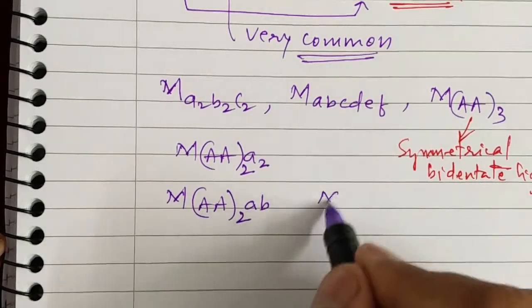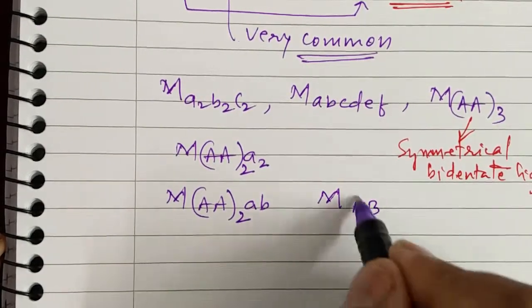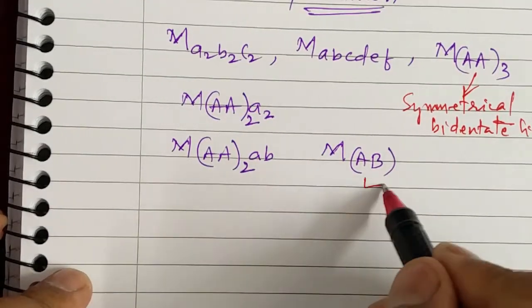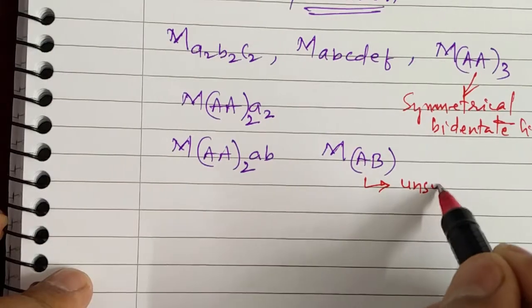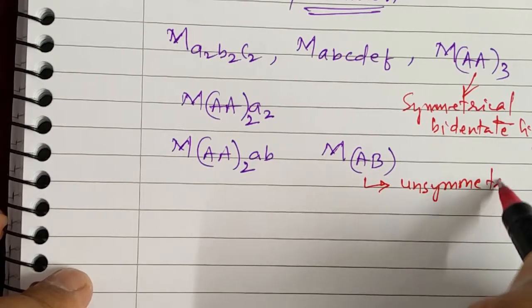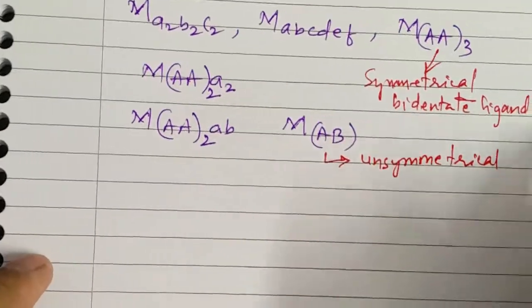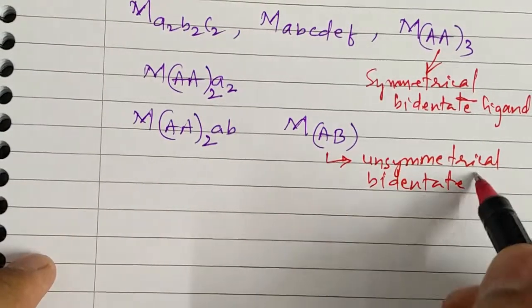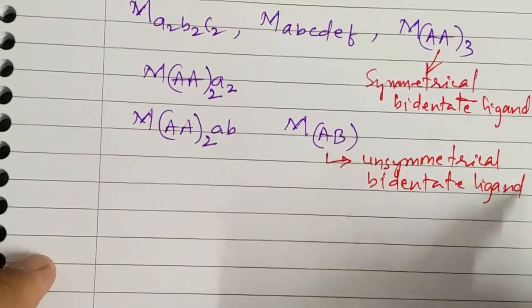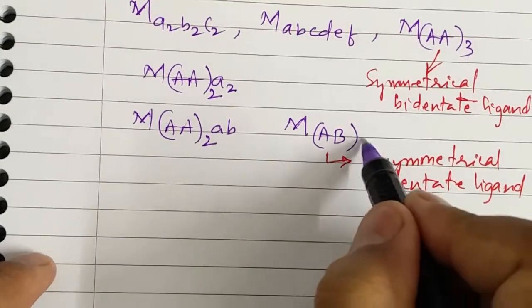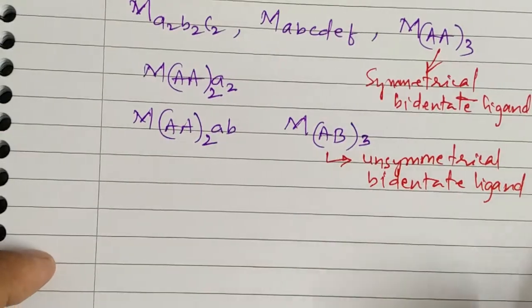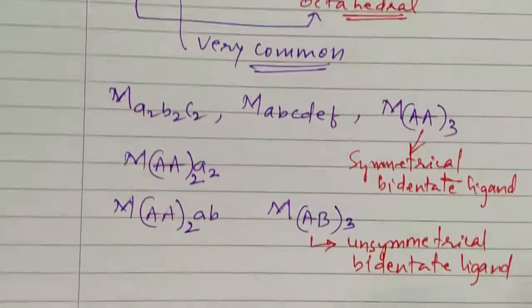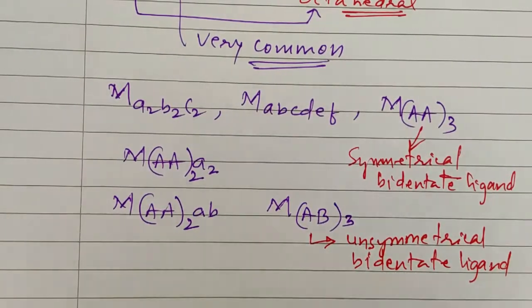And here AB is an unsymmetrical bidentate ligand. Here if it appears 3 times, then also it will show optical activity. Okay students, now let us see one by one.